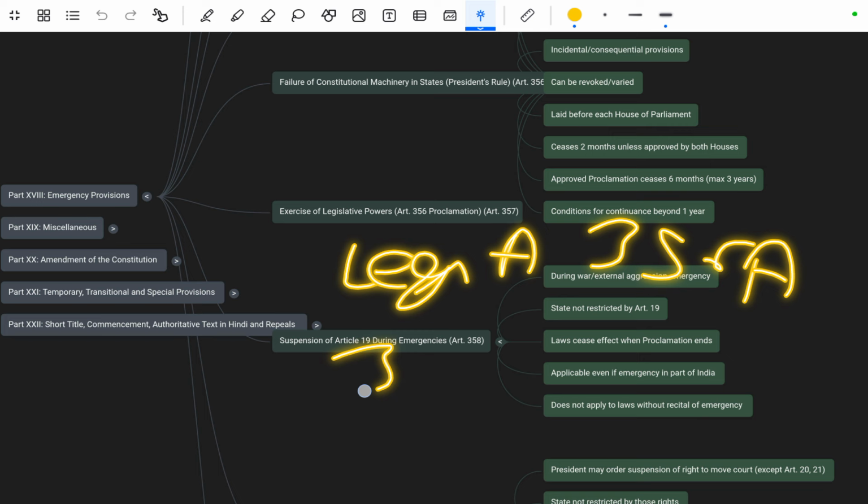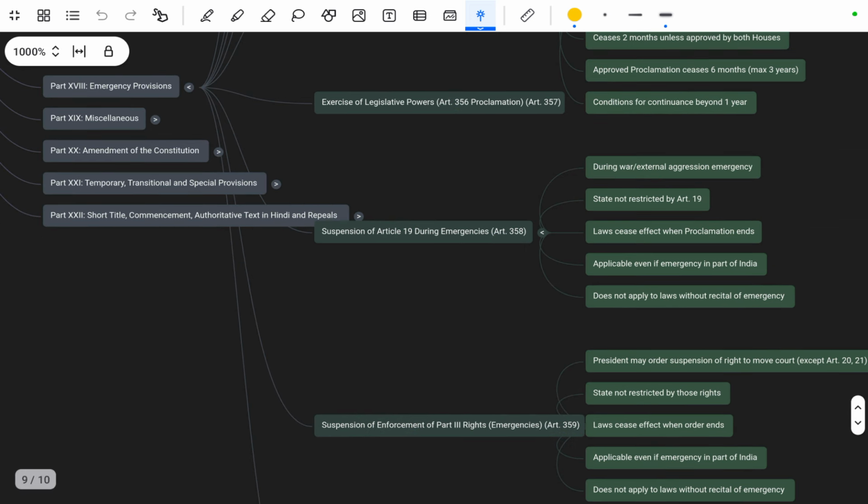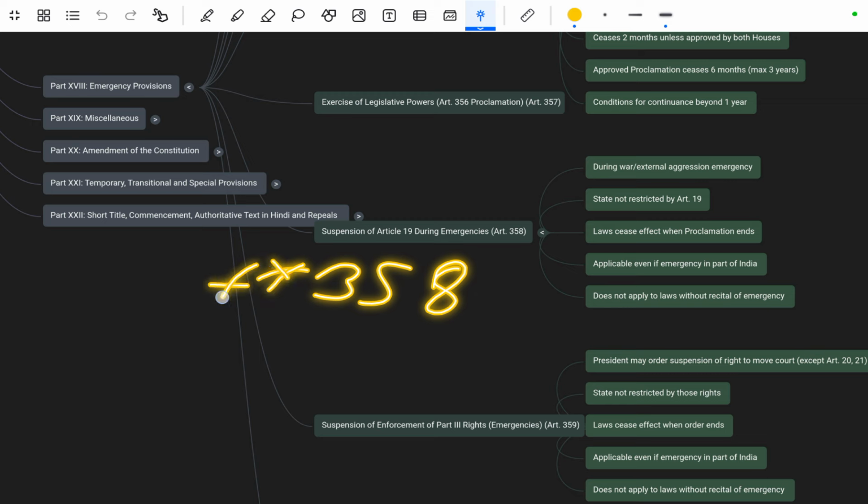Okay, next is the exercise of legislative powers under the Article 356 proclamation, that is mentioned in Article 357. So next is the suspension of Article 19 during emergency, that is mentioned in Article 358. Please remember this can also be asked in your examination.